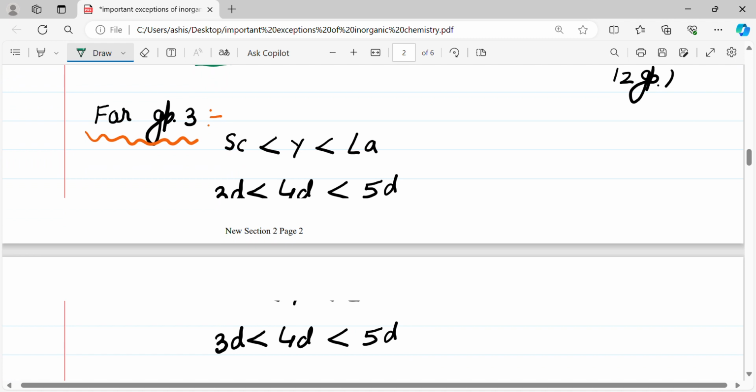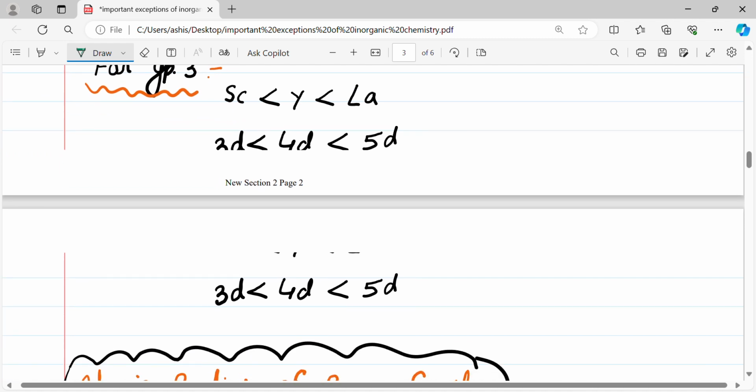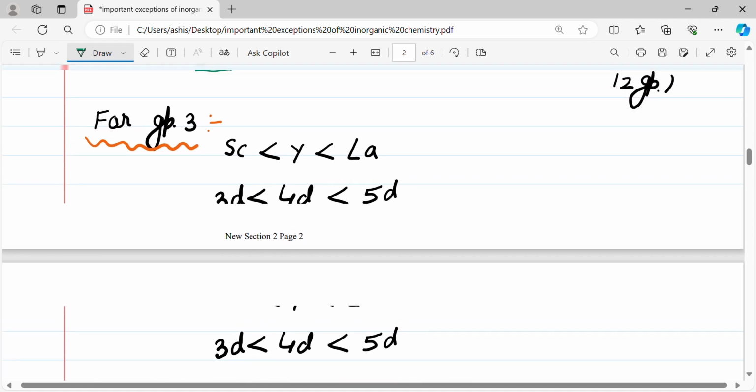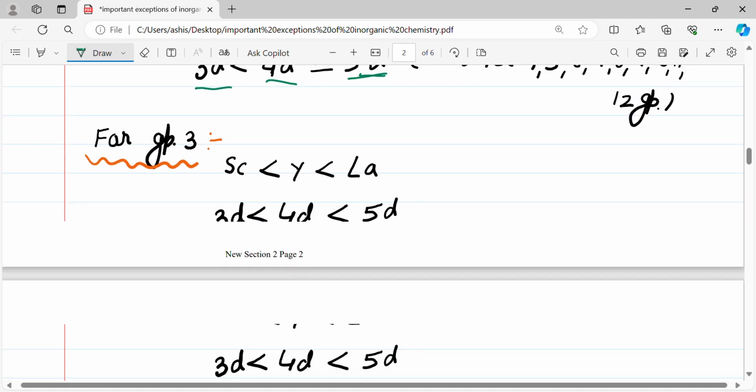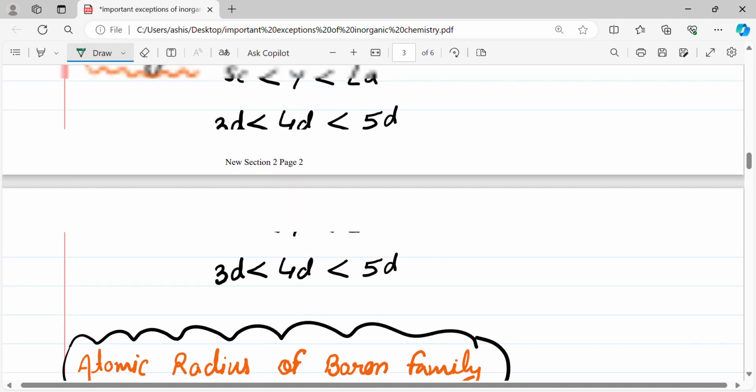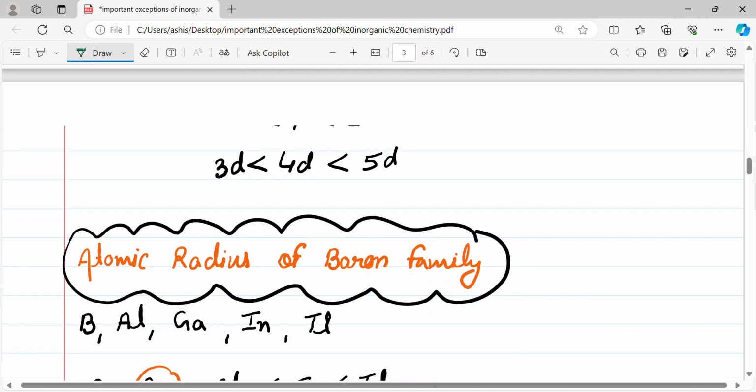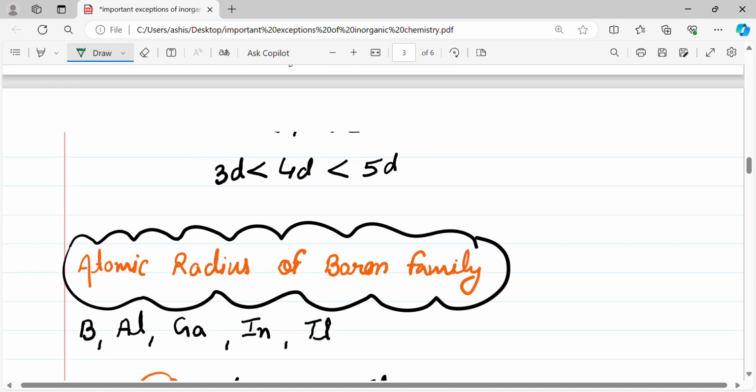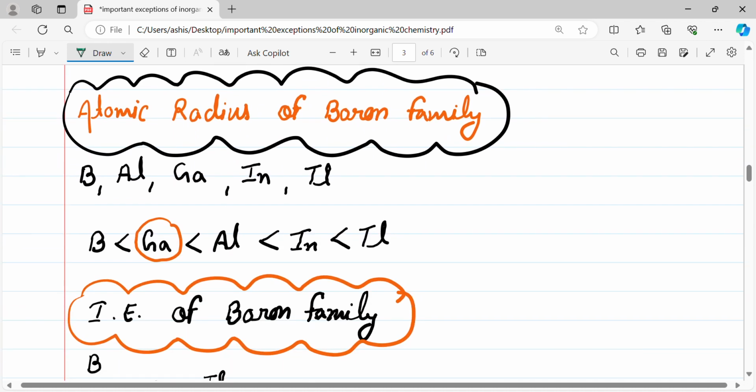Then group 3: scandium, yttrium and lanthanum, 3d, 4d, 5d. It has a similar trend, no exception is there, because lanthanoid contraction does not occur in these elements, scandium, yttrium and lanthanum. It occurs after lanthanum.